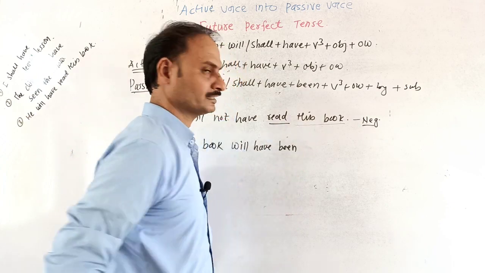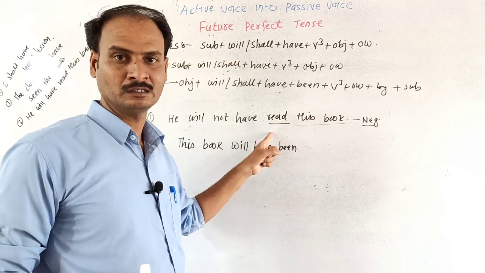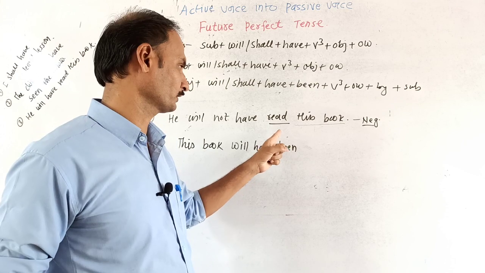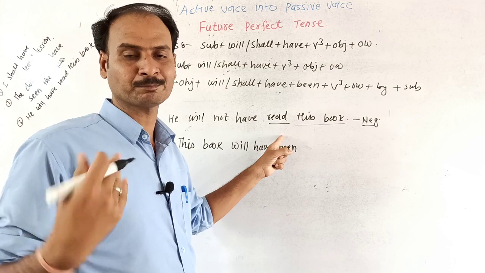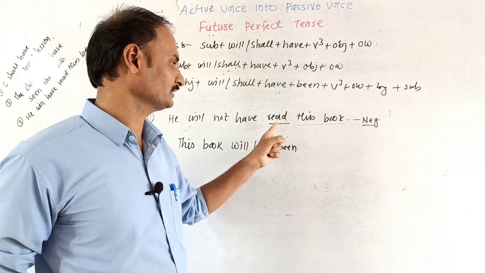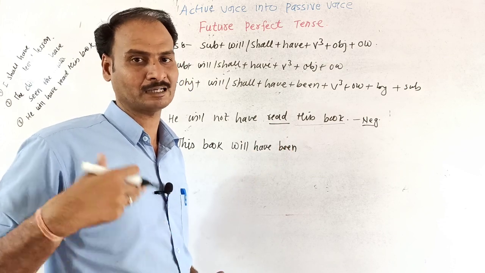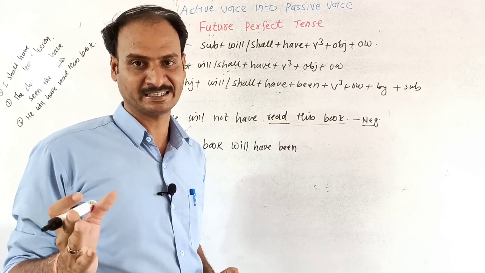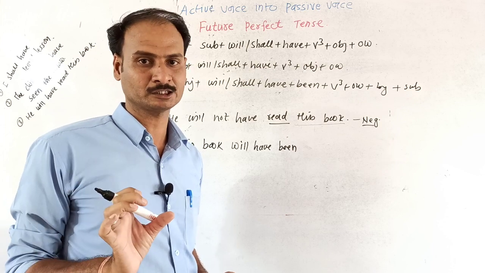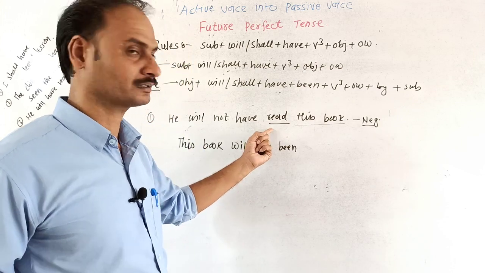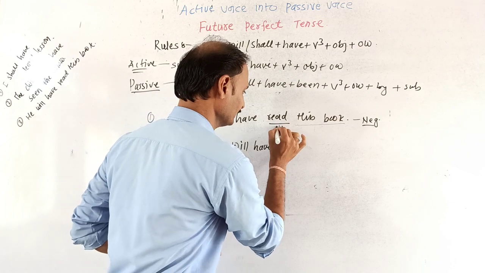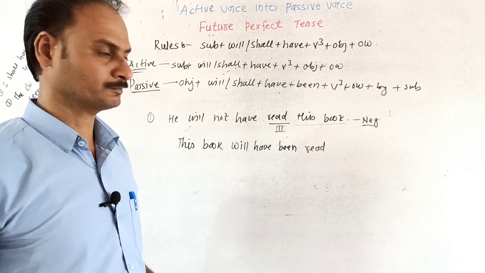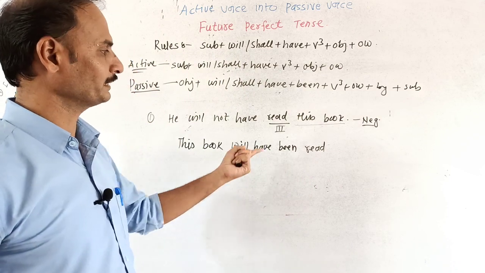Then it is already in the third form. Read, it is the first form. Read, it is the second form. Read, it is the third form. And reading, it is the fourth form. While pronouncing this word, what will be the second and third? Not "reed": read is the first, read the second and read the third. So it is already in the third form. We have taken the third form of the verb. This book will have been read.